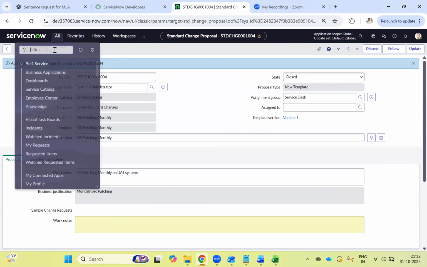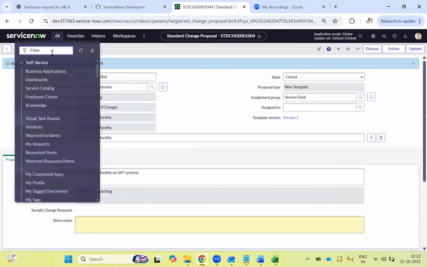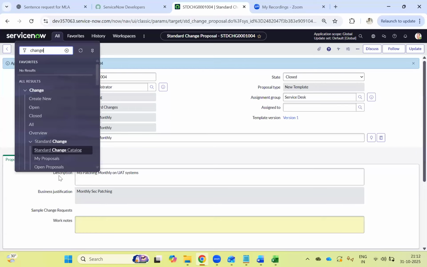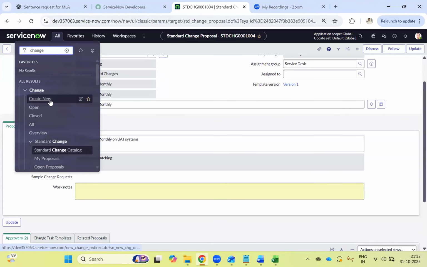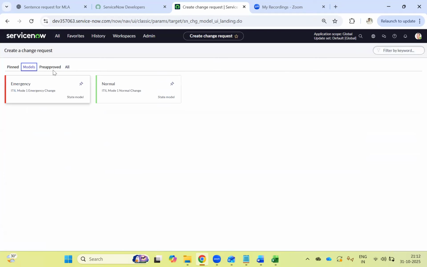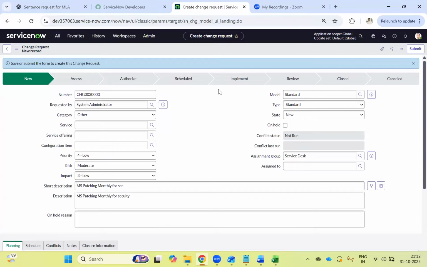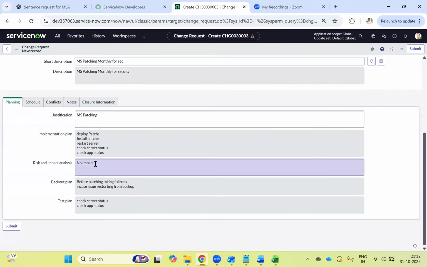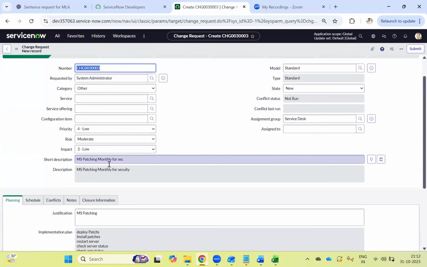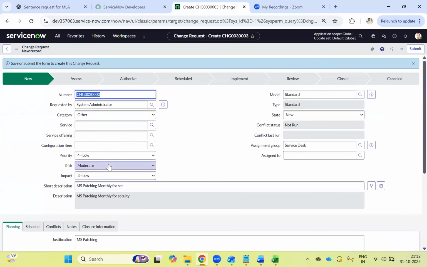So now where to go ahead and use it? When you type change, you have here, correct? Create new change. So here are pre-approved changes, correct? Models, only two are there. Here there is pre-approved. So where is our one? This one is ours, correct? These all are the templates they created earlier and were using every time. So now MS patching, whenever I click this one, you see here automatically all values are filled. Why are they filled? Because we have a template.